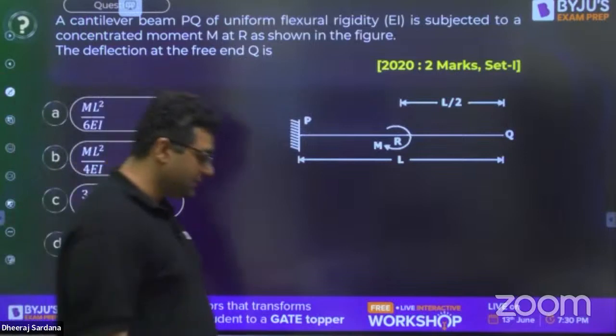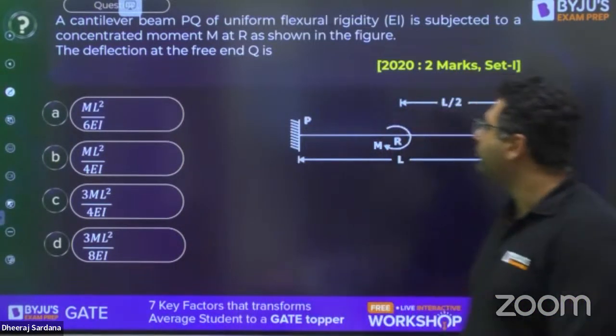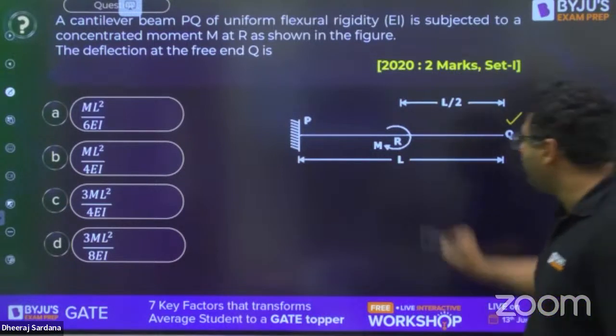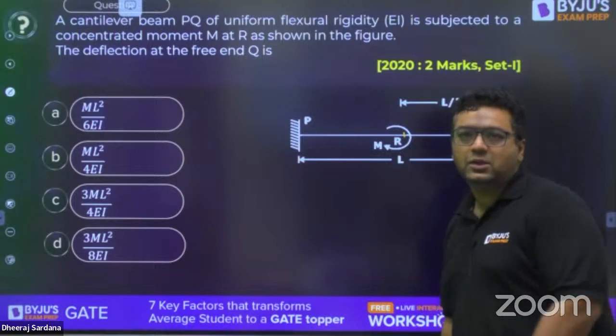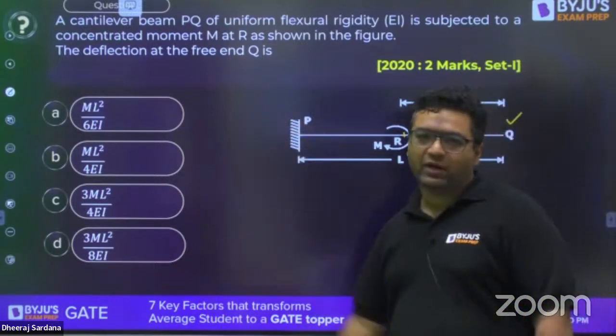So guys, this is one more question from my side. This is from deflection of beams. And here they are asking the deflection at Q and they have applied a bending moment at R. So you need to answer for this question. So my dear, these are the options in front of you.